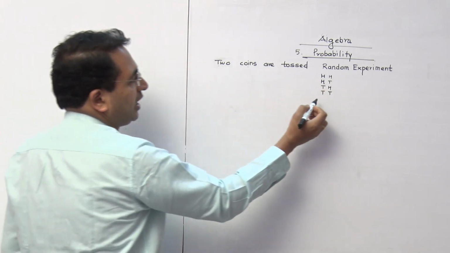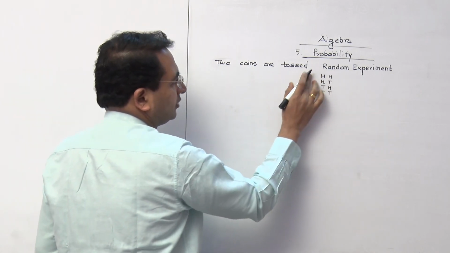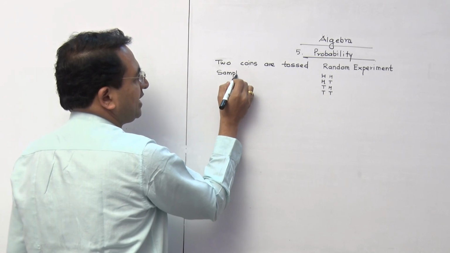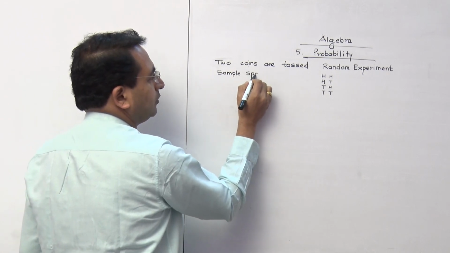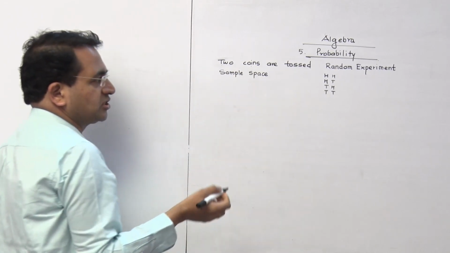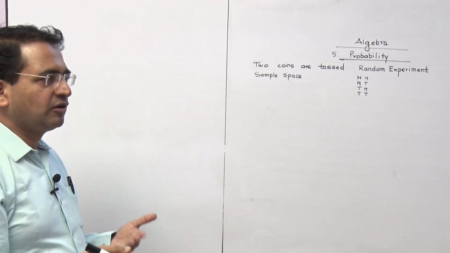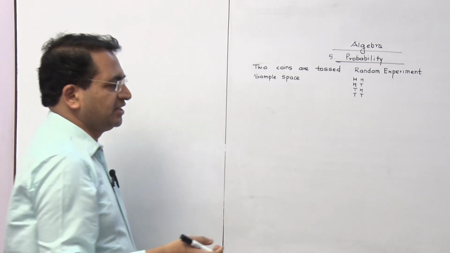Whatever are the total outcomes, that is what we know as the sample space. So, the question they can ask you for 1 mark: two coins are tossed, write its sample space.